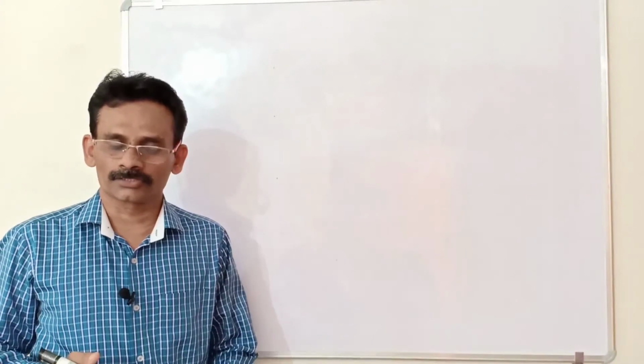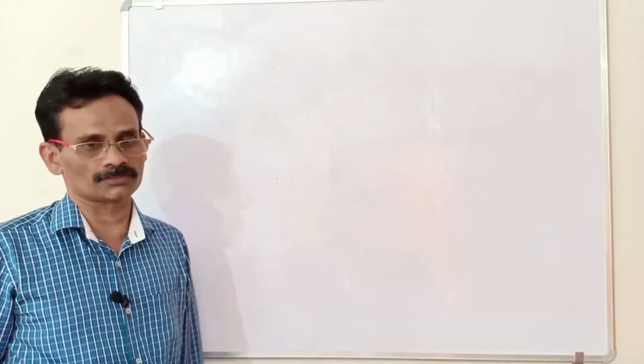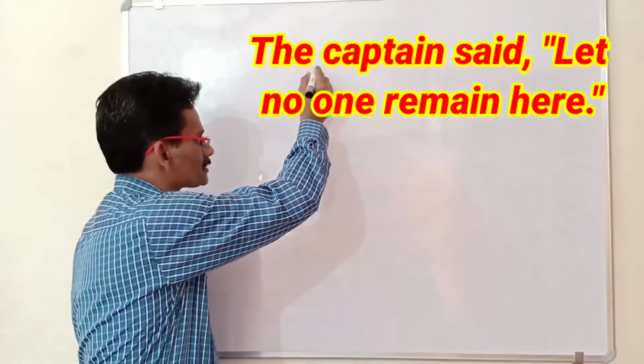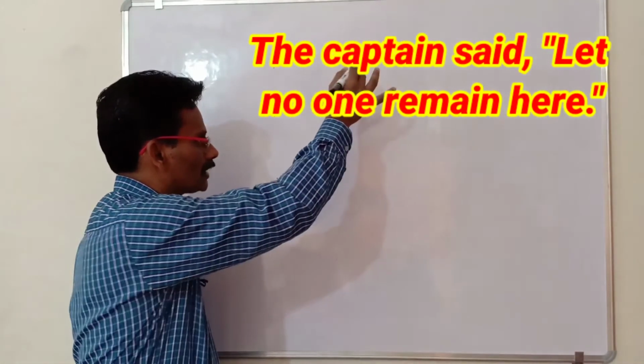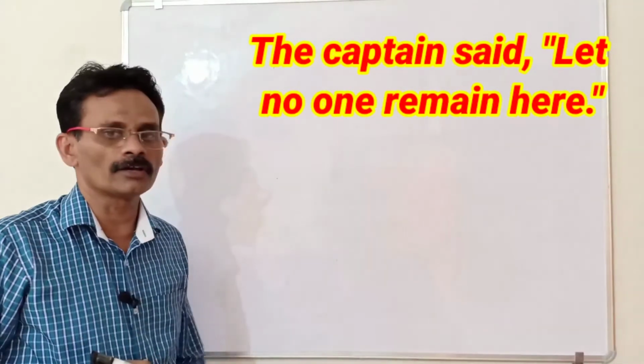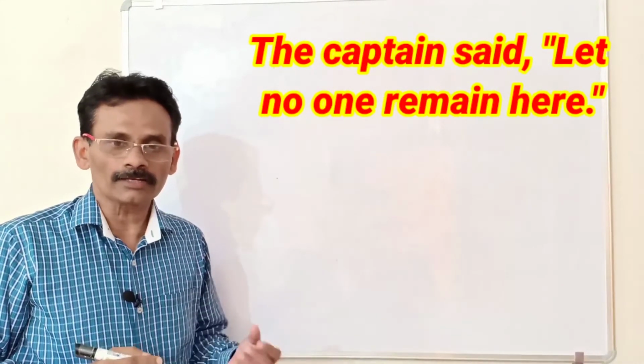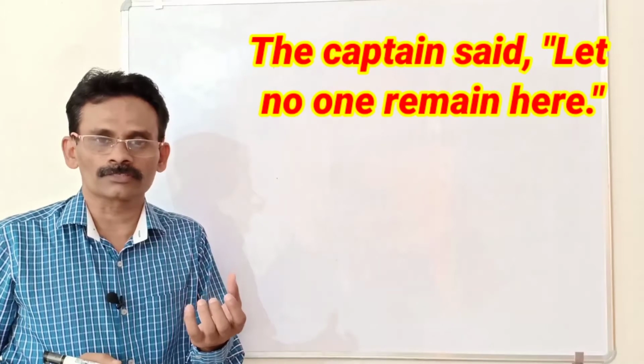Now, let's examine another sentence. The captain said, let no one remain here. And here, let expresses an order.